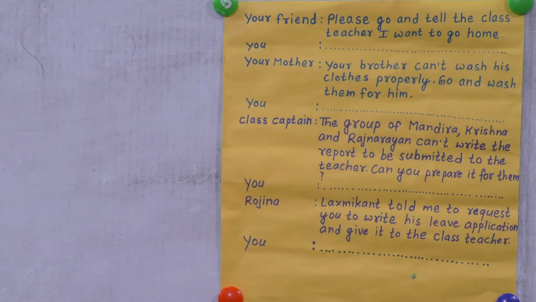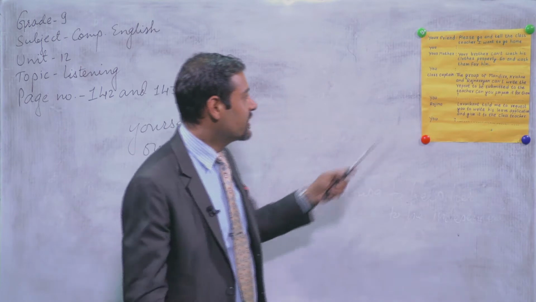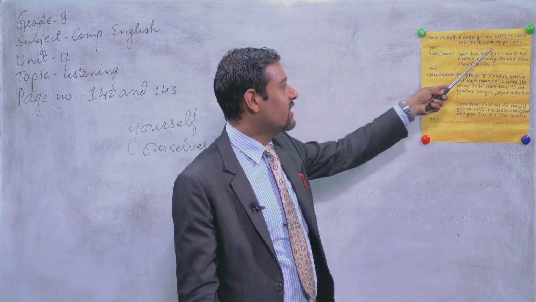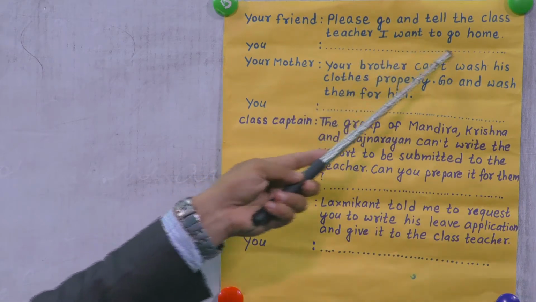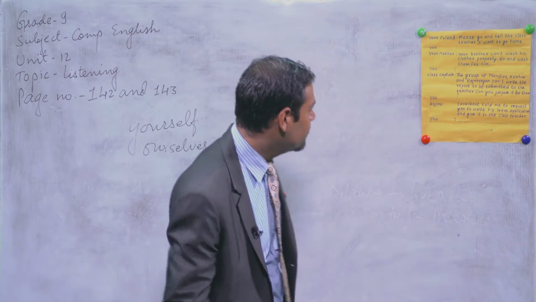To use the reflexive pronoun. Yes, you are right. You can say that you go yourself. You can simply say you go and tell your class teacher yourself. So what can you write there?